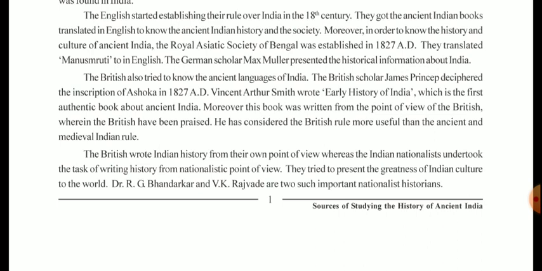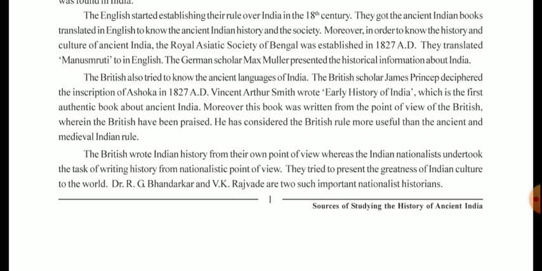The German scholar Max Muller presented the historical information about India. The British also tried to know the ancient languages of India. The British scholar James Prinsep deciphered the inscription of Ashoka in 1837 AD.